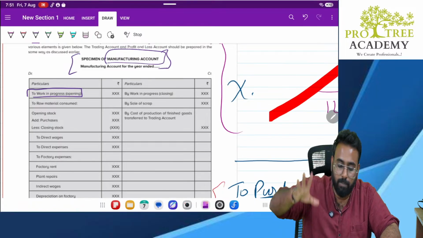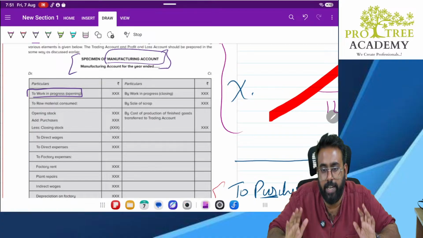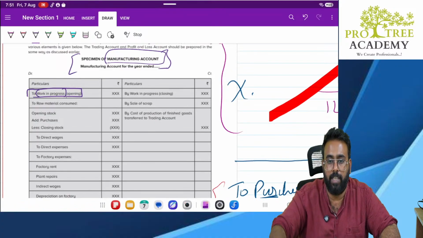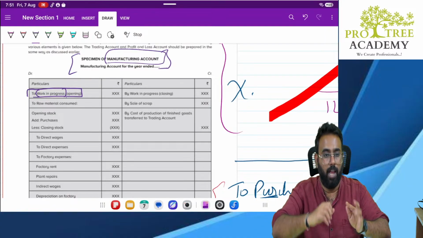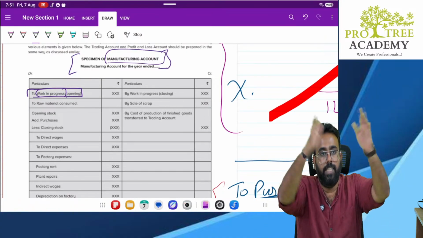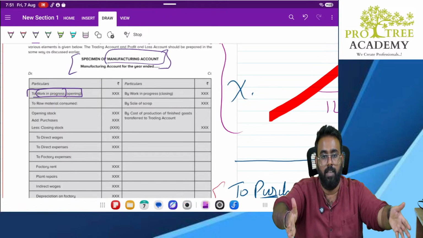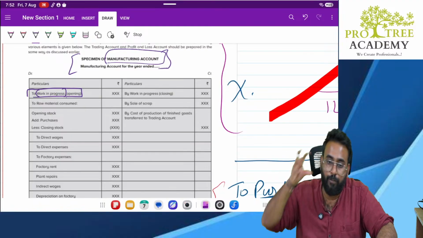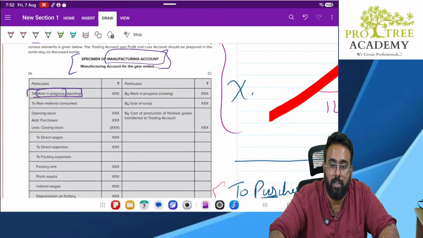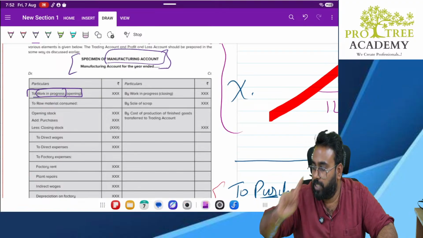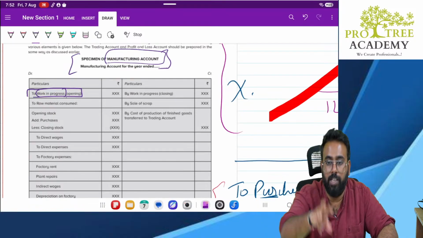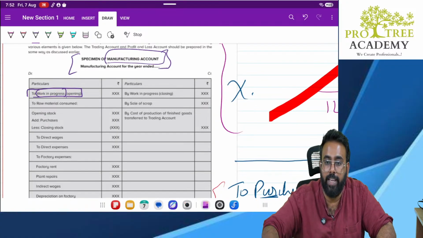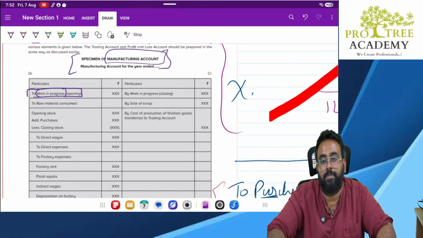Work in progress opening stock is nothing but, suppose say, I am manufacturing a machinery. When I am manufacturing a machinery, I have put 50% in manufacturing. Like what? Sir, I have arranged the parts. I have nut bolt, everything is done, sir. The physical manufactured machine is ready, sir. Physically, the machine is ready, sir, but it doesn't operate like that, sir. Why? Because a software has to be installed inside that machine, sir. Now, is the machine ready? Can you sell it immediately? No, sir. Why? Software is not there, sir. Okay. So, machine is not ready. Yes, sir. Machine is not ready. The moment machine is not ready, it is called as WIP.